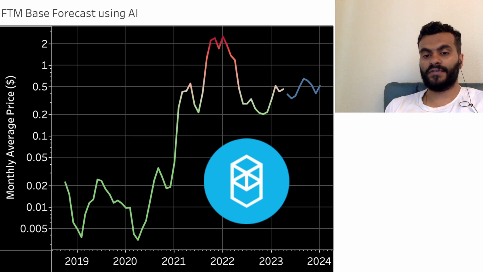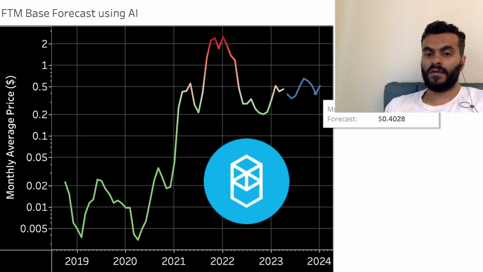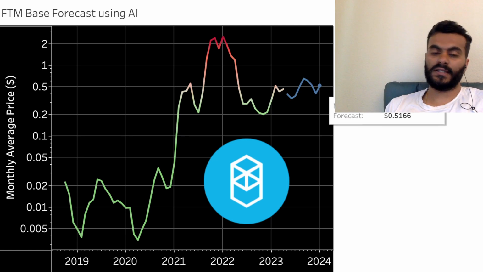From 65 cents, we go in October to 61 cents, November 52 cents, December 40 cents, and in January back to 51 cents. So these are the base forecasts using the AI model.